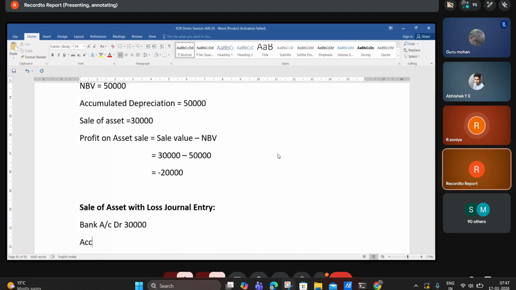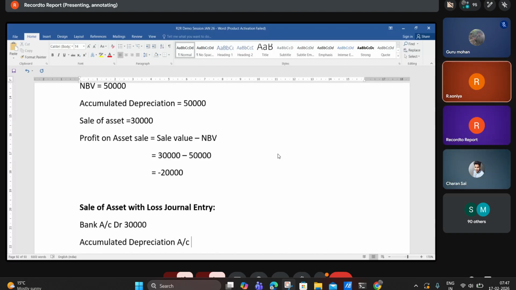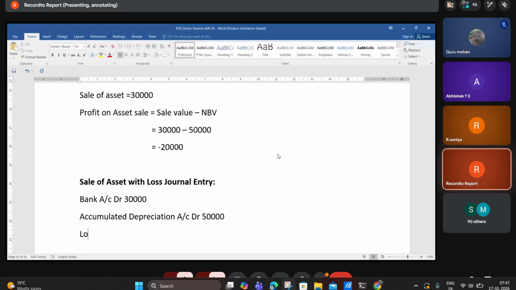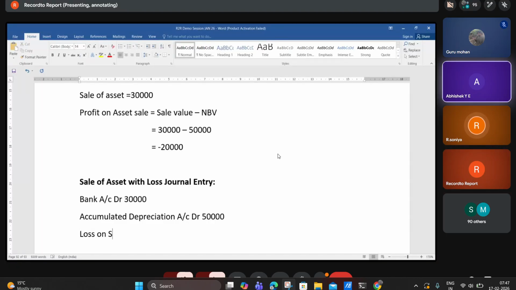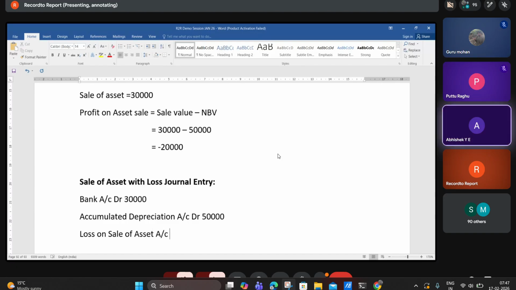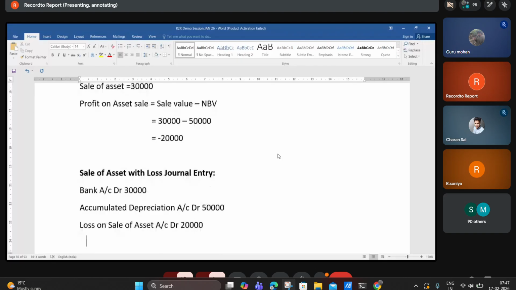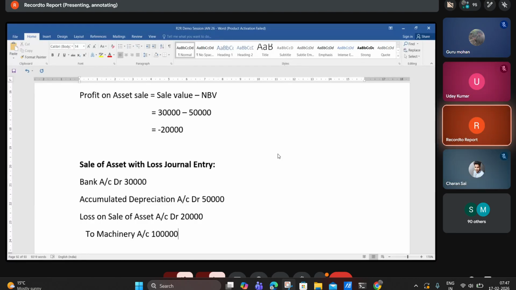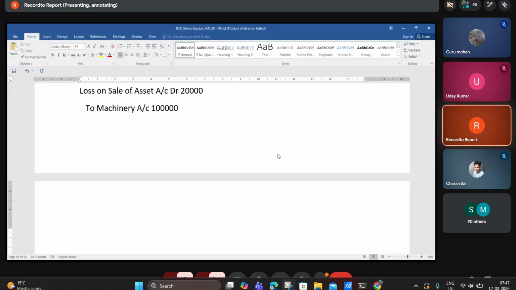What is the accumulated depreciation till now? 50,000. What is the loss on sale of asset? Loss on sale of asset account debit, 20,000. What is the asset account amount? To machinery account, 1 lakh. Okay, understand, guys?